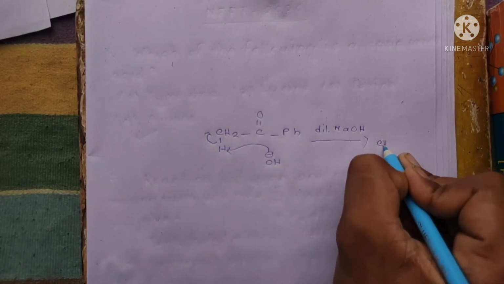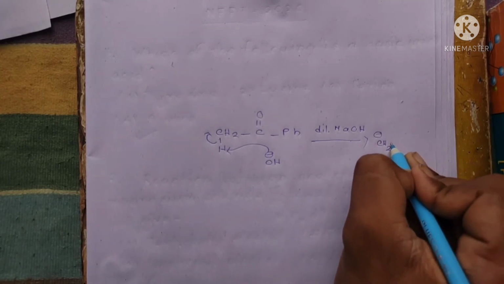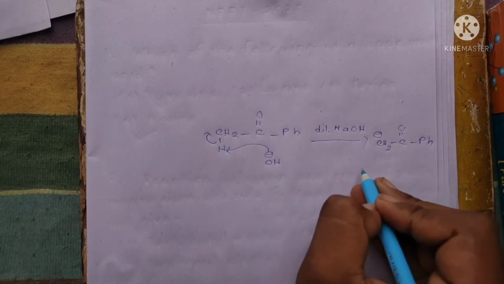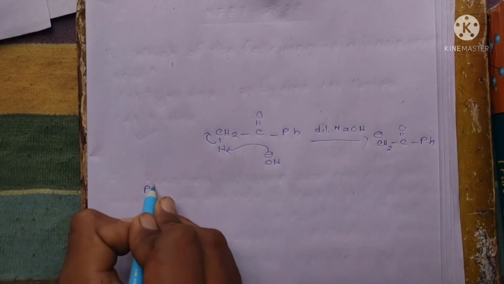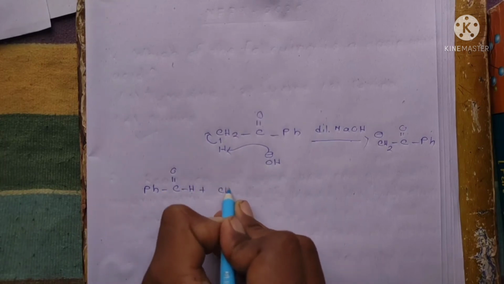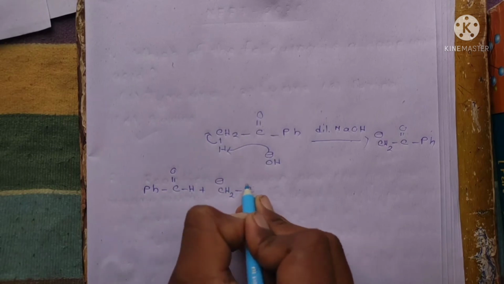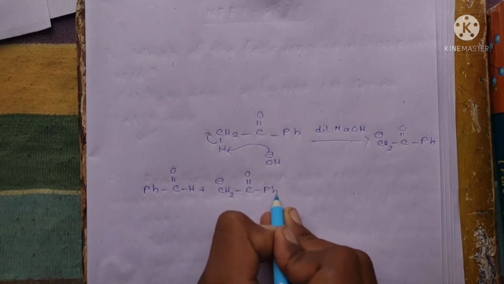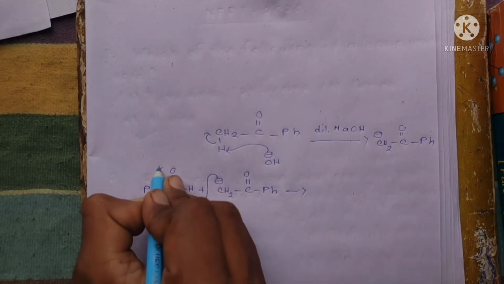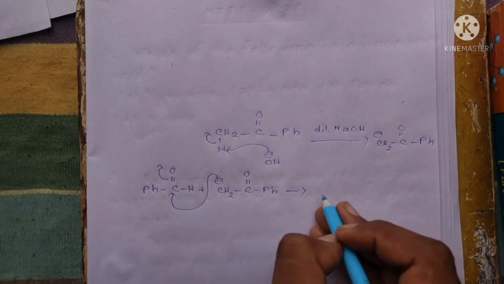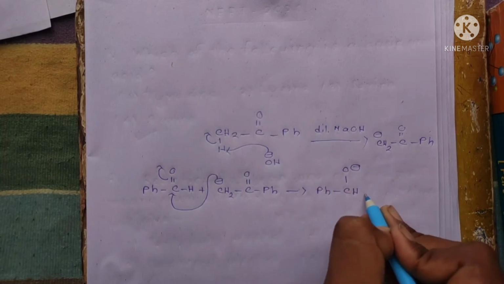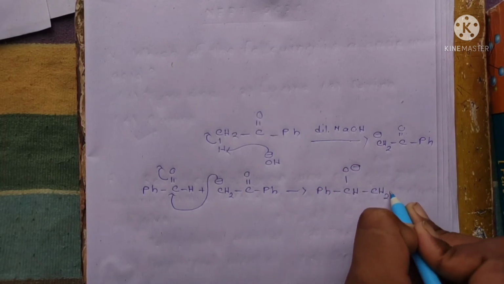So CH2 minus COPh. Now we have benzaldehyde plus this generated carbanion CH2 minus COPh. Now this negative charge attacks this particular carbonyl bond and breaks this bond. So now PhCH O minus CH2 COPh.